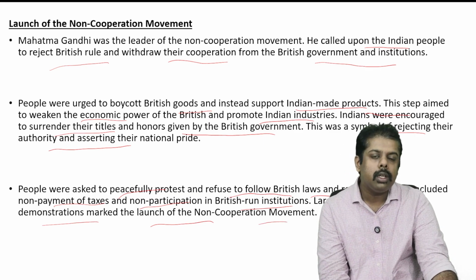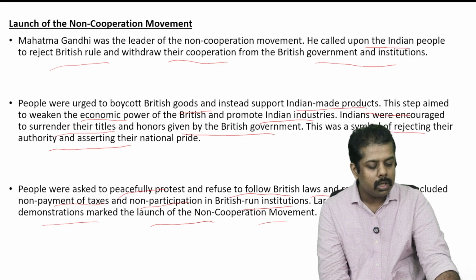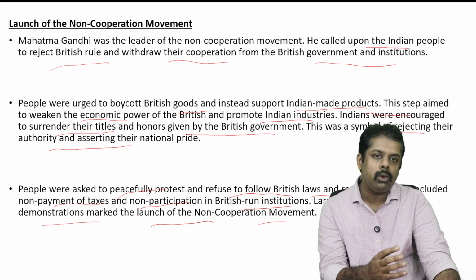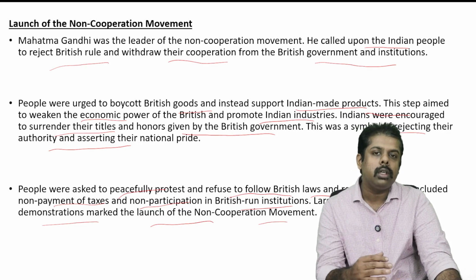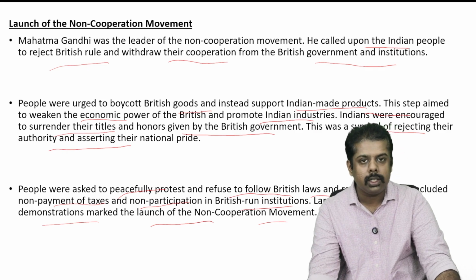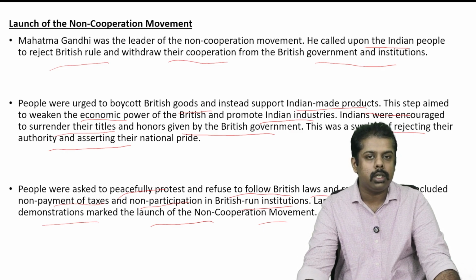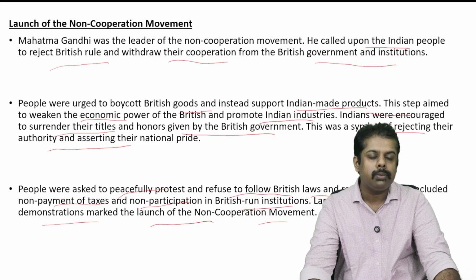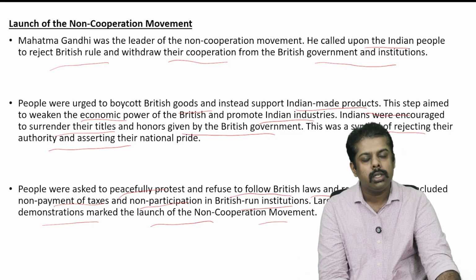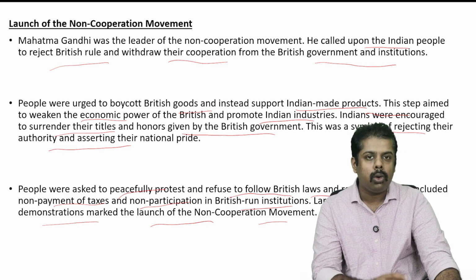They were told not to pay taxes and not to participate in the British institutions. In this way they started the non-cooperation movement.